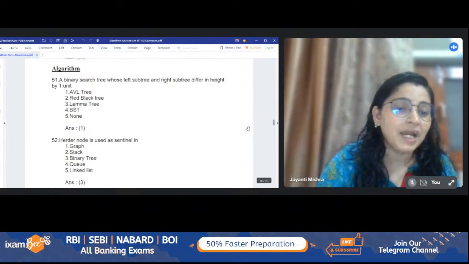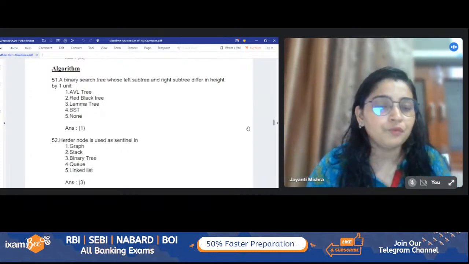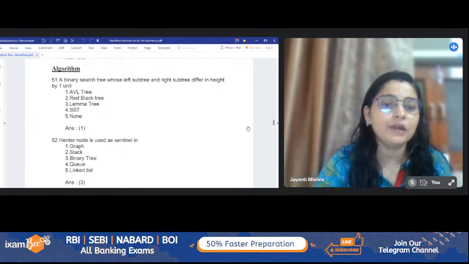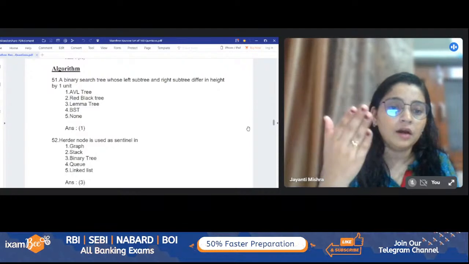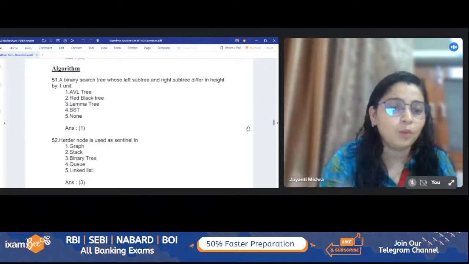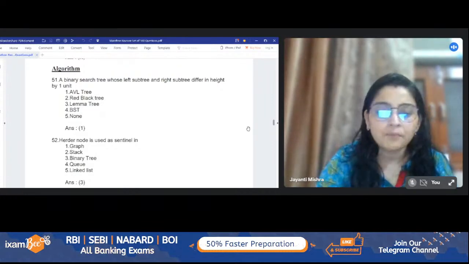It's the binary tree. Sentinels are associated with the end of the tree. They are actually the symbol to represent the end of the tree. So even if you don't know the hurdle node, you can get the idea from the word sentinel. What is sentinel? Sentinel is something which marks the end of something. So that's why it is binary tree.